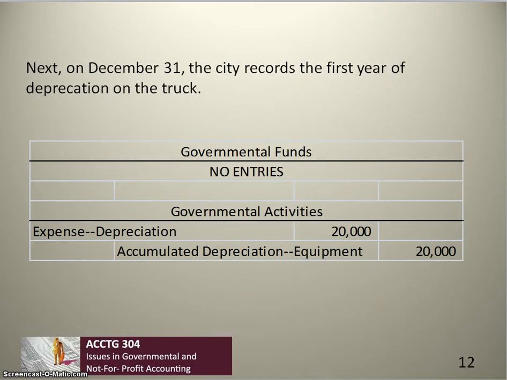On December 31st, we record the first year of depreciation on the truck. There is no depreciation in any of the governmental funds, not in the general fund, the Capital Projects Fund, nor the debt service fund. But we do record depreciation in the governmental activities, in this case $20,000, 1 year's worth of depreciation.